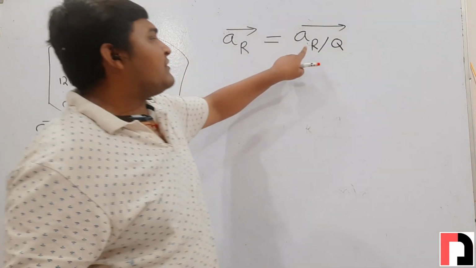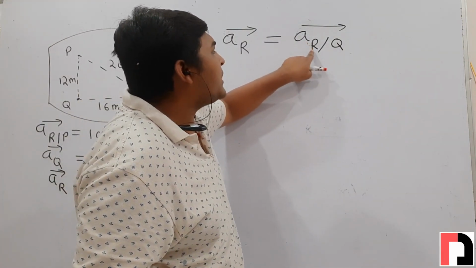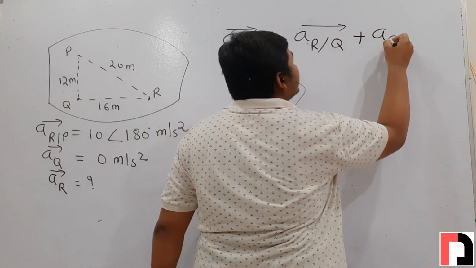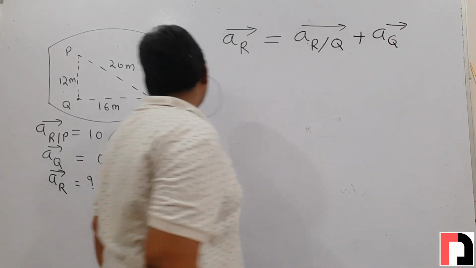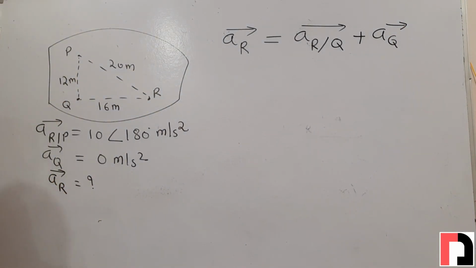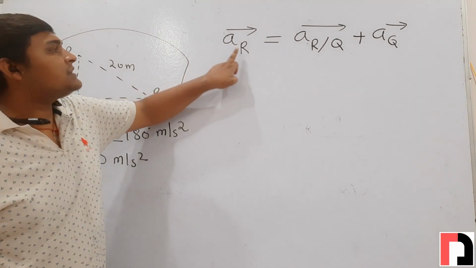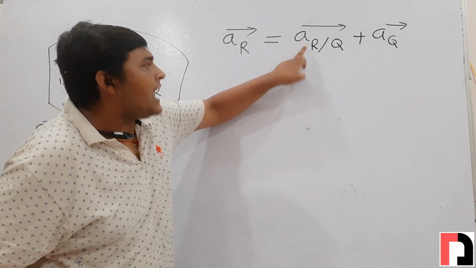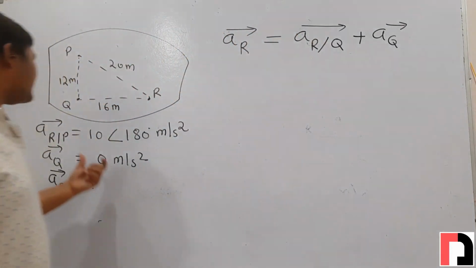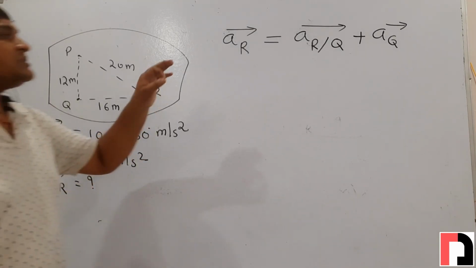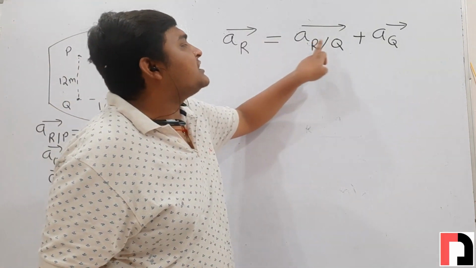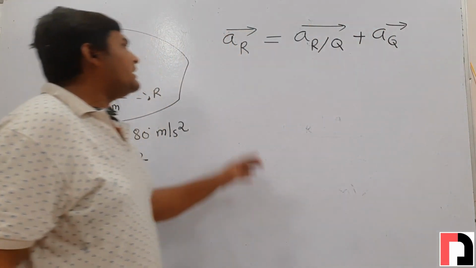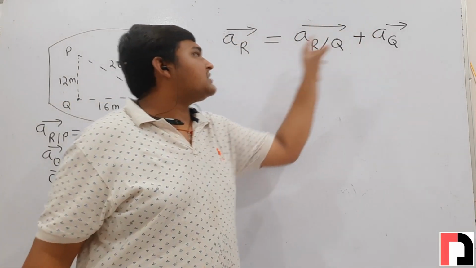Since first we are finding the acceleration of point R with respect to Q, therefore now I will add the absolute acceleration of point Q, which is given in the problem. We have to find the absolute acceleration of point R. So how can we find it? First we will find the acceleration of point R with respect to point Q, because the acceleration of point Q is already given. Clear?